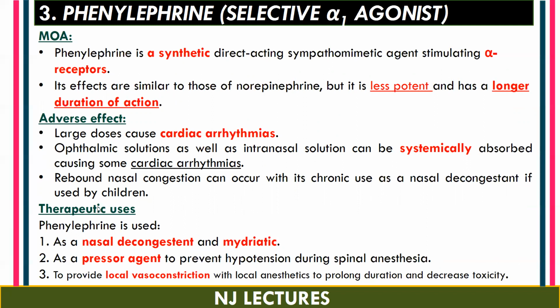Rebound nasal congestion can occur because of its chronic use as a nasal decongestant, especially if used by children. Therapeutic uses: it is basically used as a nasal decongestant, that is to reduce nasal swelling and congestion, and as a mydriatic. It is a pressor agent to prevent hypotension during spinal anesthesia, and also to provide local vasoconstriction with local anesthetic to prolong the duration and decrease the toxicity.